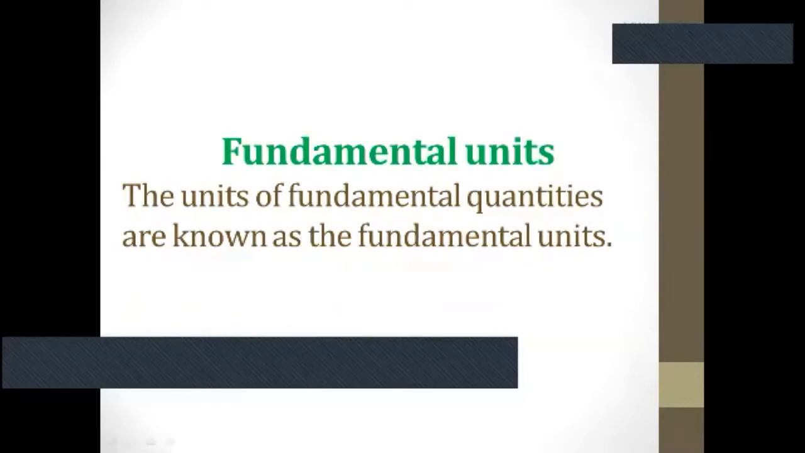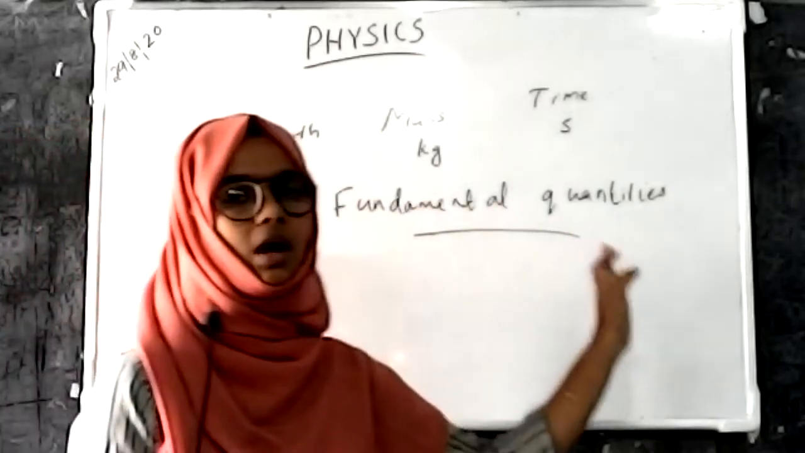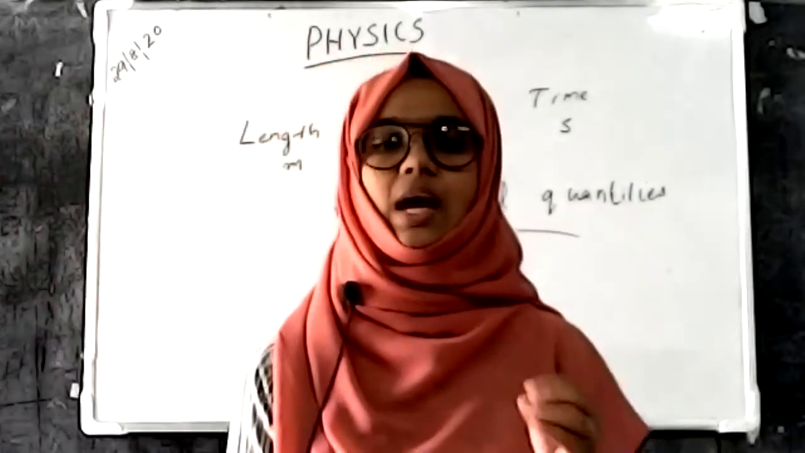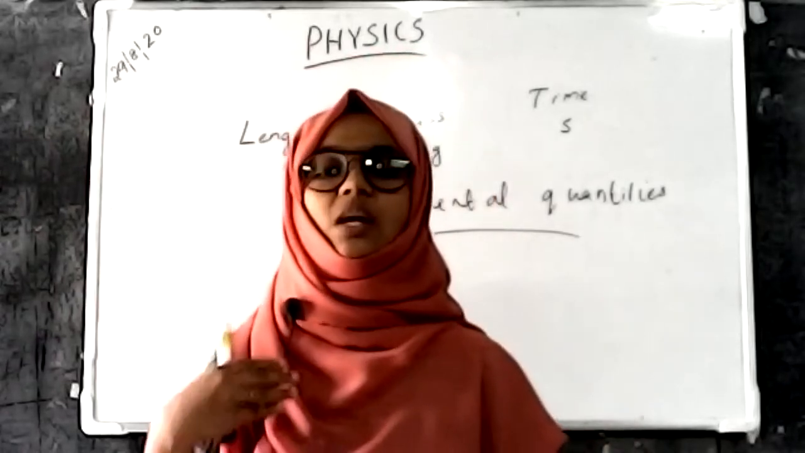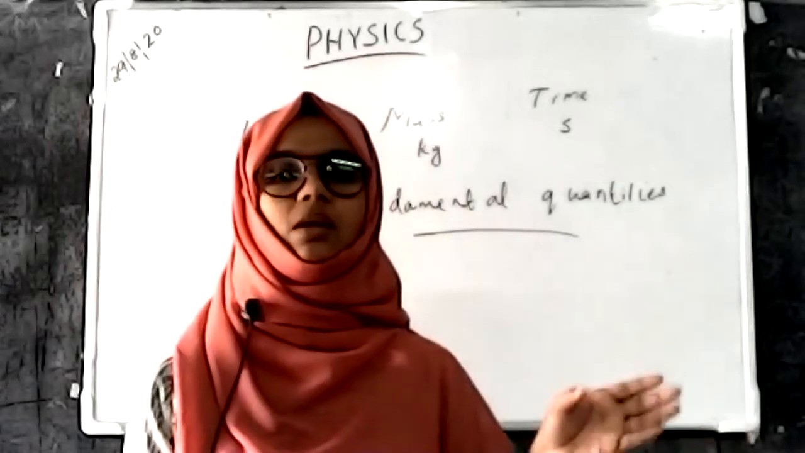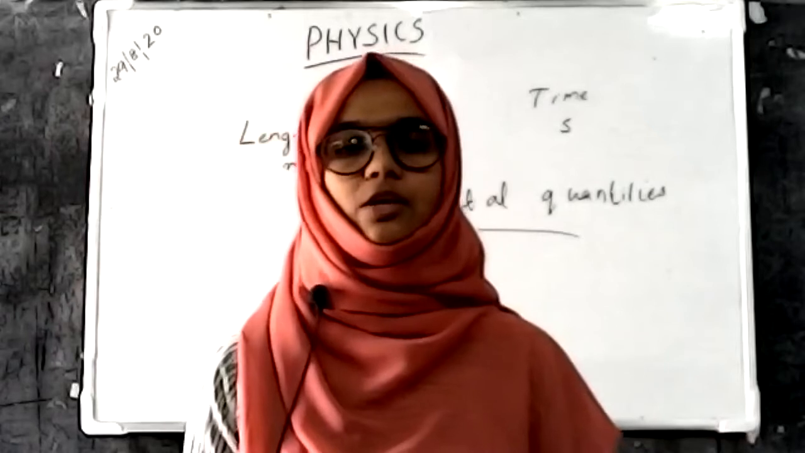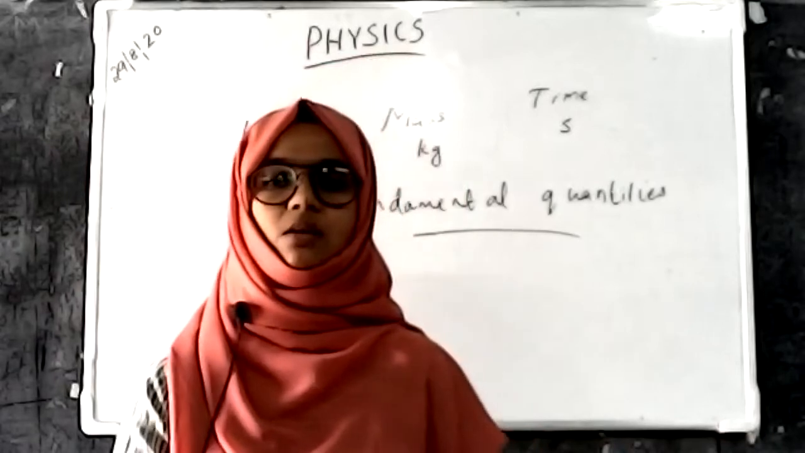Fundamental units. The units of fundamental quantities are known as fundamental units. That is, we are discussing fundamental quantities and fundamental units. Some quantities that are not related to each other and cannot be expressed in another quantity are known as fundamental quantities, and the units of fundamental quantities are known as fundamental units. And now we will discuss some other fundamental quantities through slides.